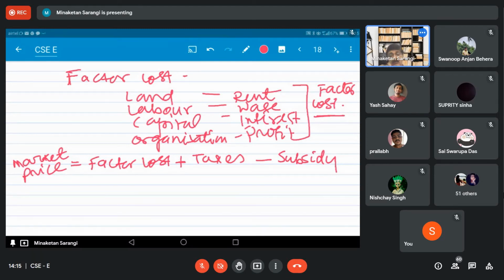Right now, you have observed that the market price of almost all except a few e-bikes, electronic bikes, is less than the factor cost. Market price is less than the factor cost. Why?